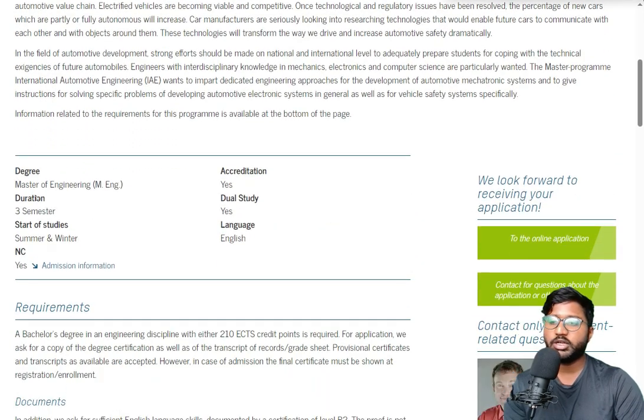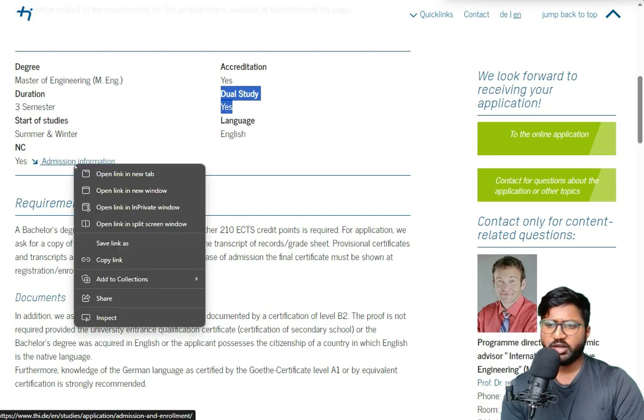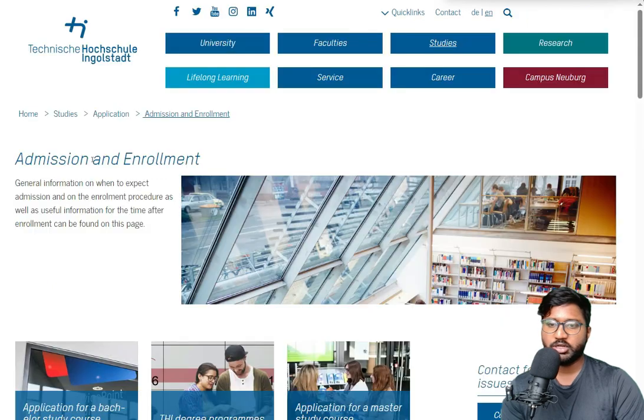You can check for the degree 3 semester, as I mentioned. Then the start is summer and winter. Then dual study: yes, you can do dual masters. Then accreditation is yes, and you can click on admission information to check what admission information they have.